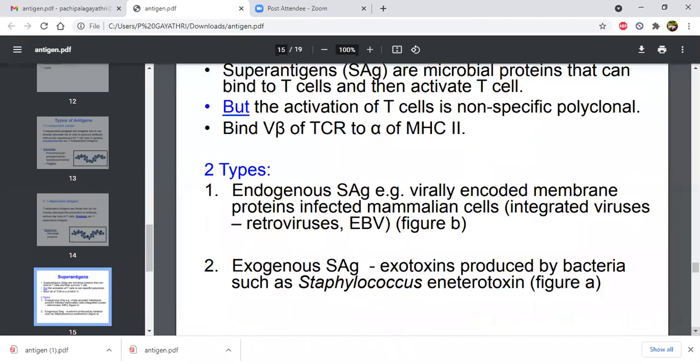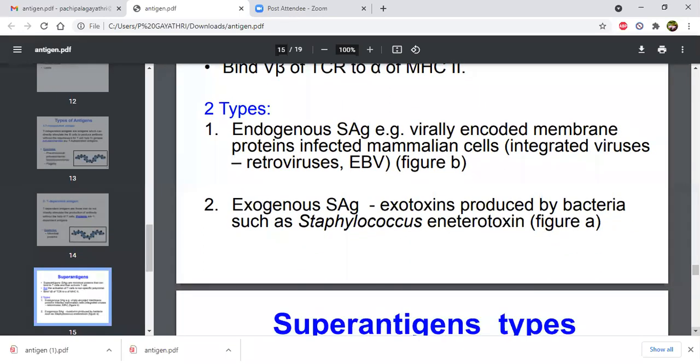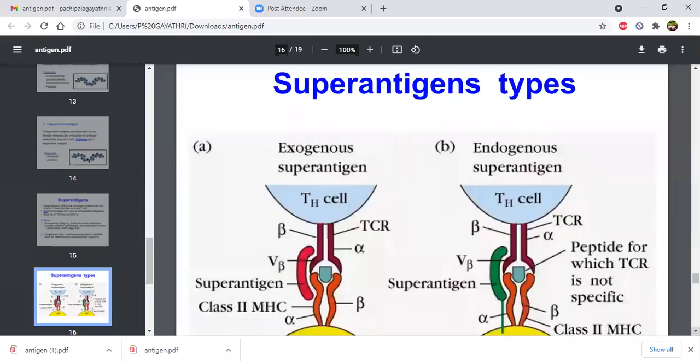Types of superantigens: endogenous SAG, for example, variably encoded membrane proteins of infected mammalian cells, retroviruses; and exogenous SAG, exotoxins produced by bacteria, such as Staphylococcus enterotoxins. See, these are the superantigen types: this is exogenous, this is endogenous.